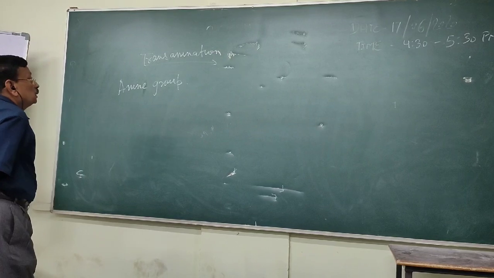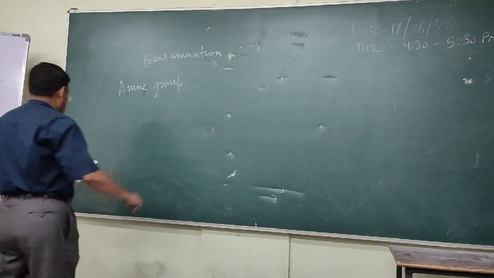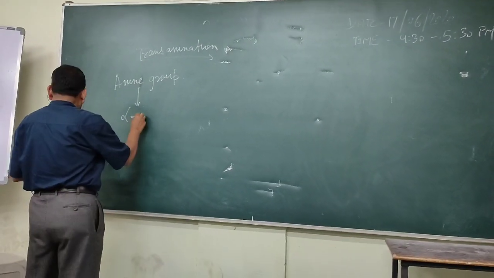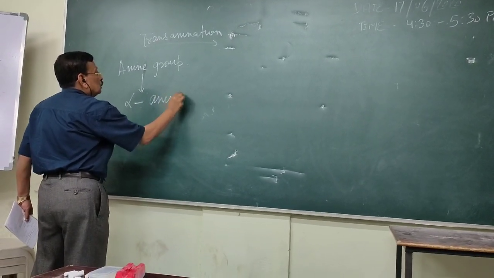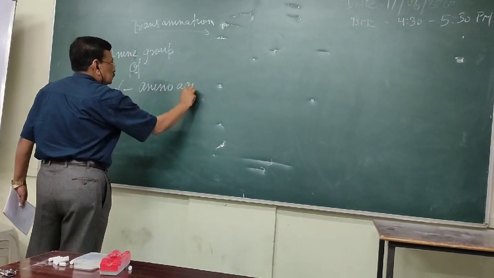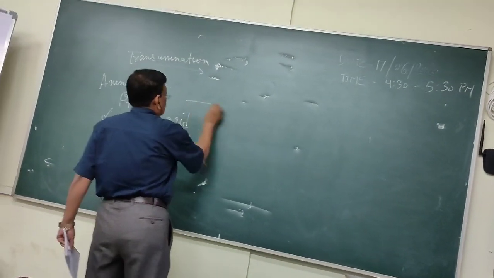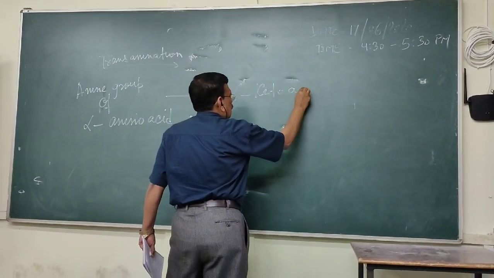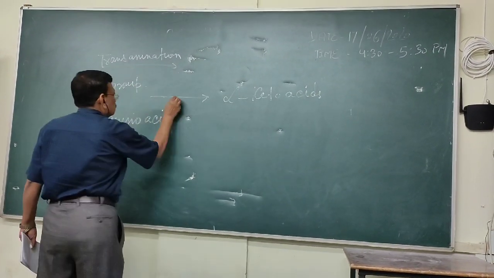So here what is happening in the transamination: this amine group is transferred to alpha amino acids. The amine group of alpha amino acid is converted to alpha keto acids by the enzyme.